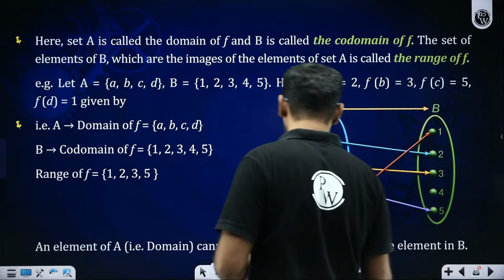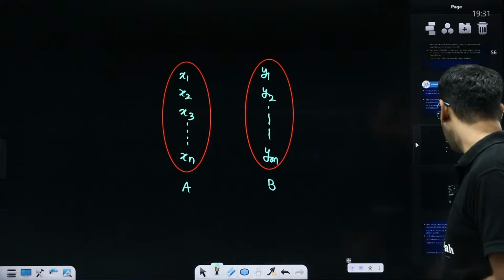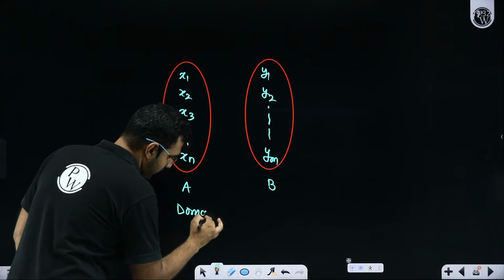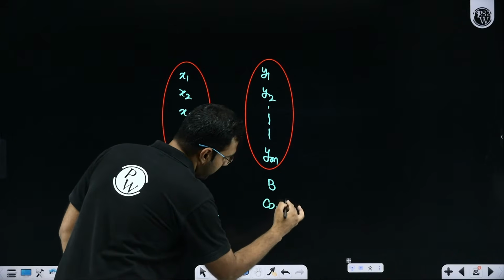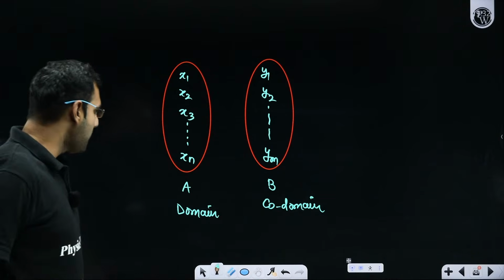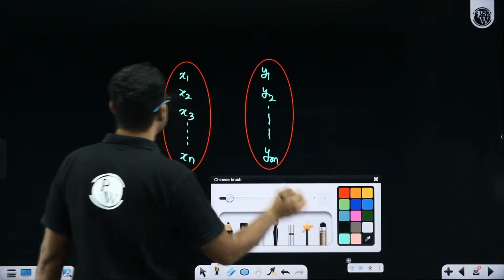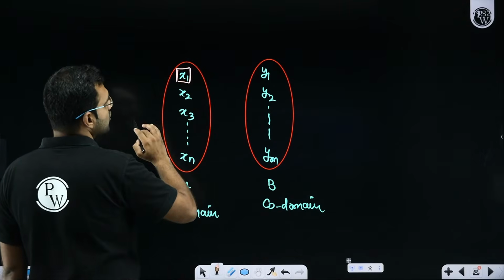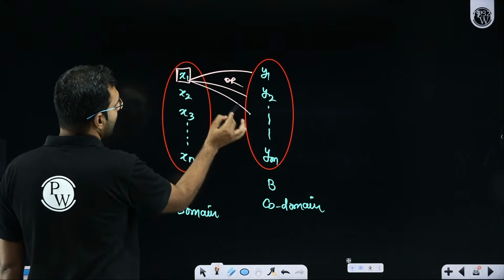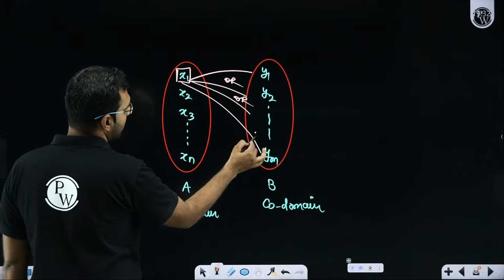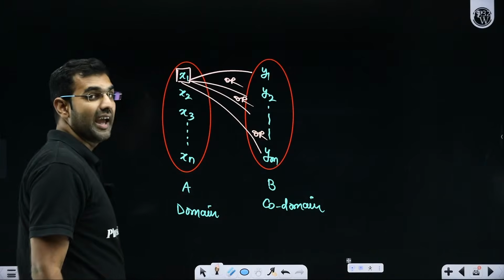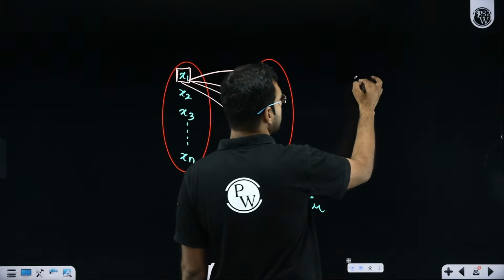Generically, if you wish to write it with a formula, I hope you do understand that this is your domain. This is your codomain. So if I choose elements from the domain and map them with the codomain, look at this first element, x1. It has how many choices? Sir, x1 can be mapped with either y1 or y2 or y3 or y4 or ym. So x1 has 1 plus 1 plus 1 plus 1 plus 1, 1 added m times. So x1 has m choices.